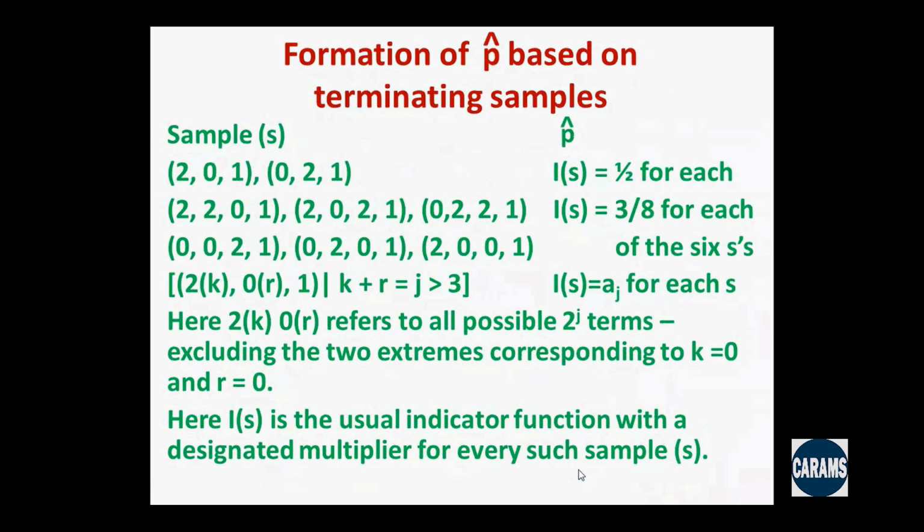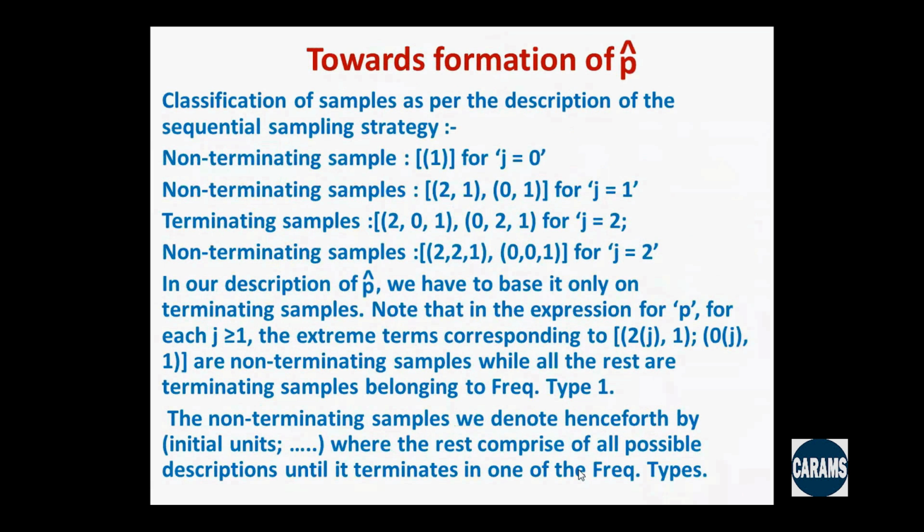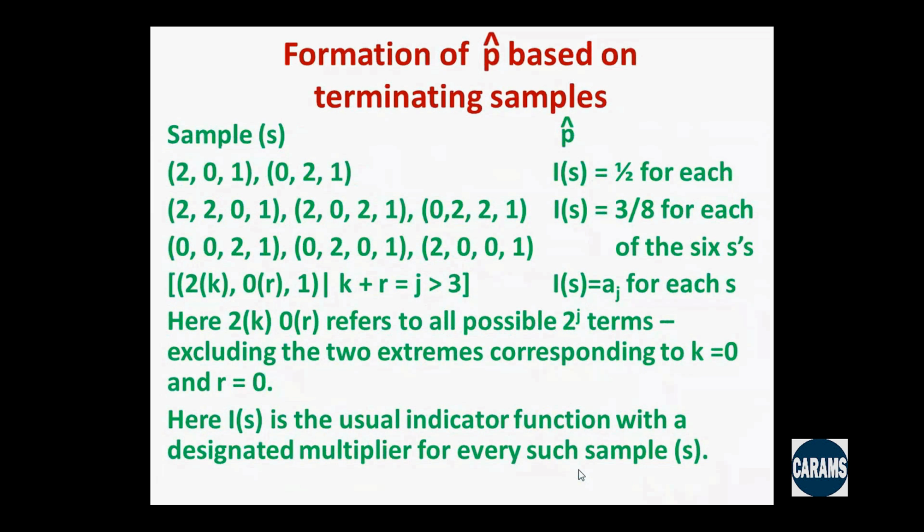So for a sample of the type, we already mentioned that for j equal to 0, the unique number 1 is a non-terminating sample and A0 equal to 1. Now we are talking about a sample of size 3, 201 or 021. These are terminating samples. We already have all the 3 showing here. So that corresponds to A2. If we expand, A2 is half. So the indicator of the sample is half.